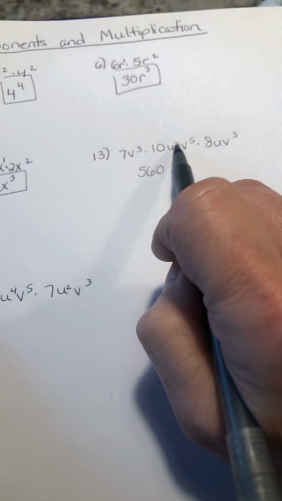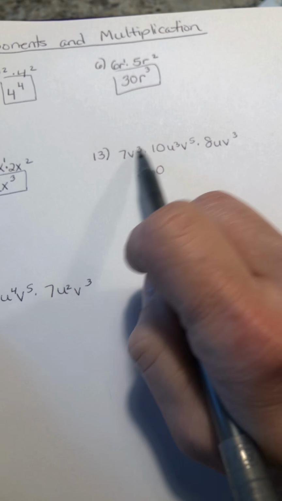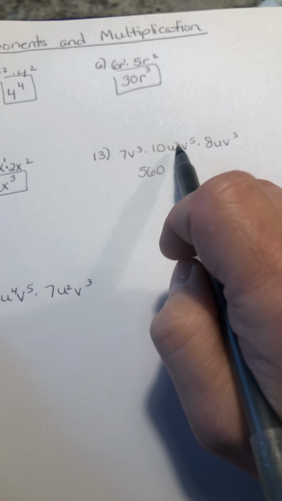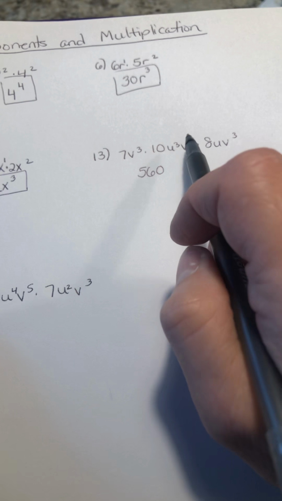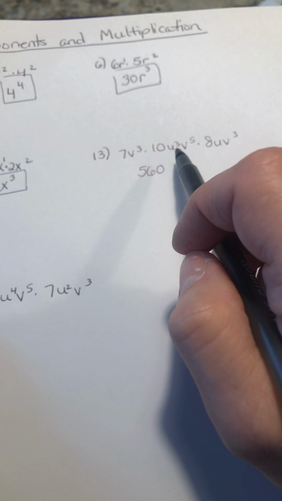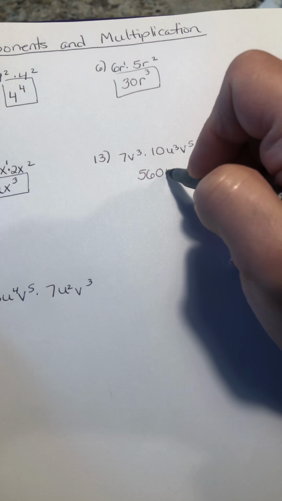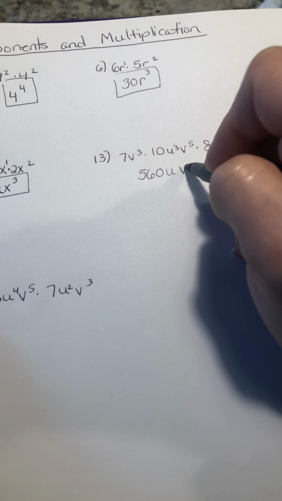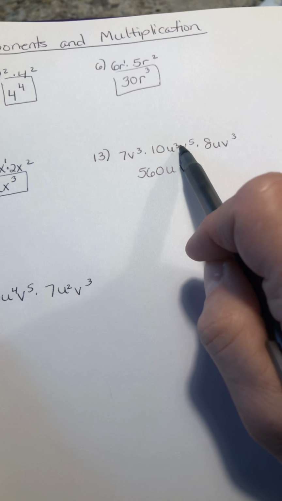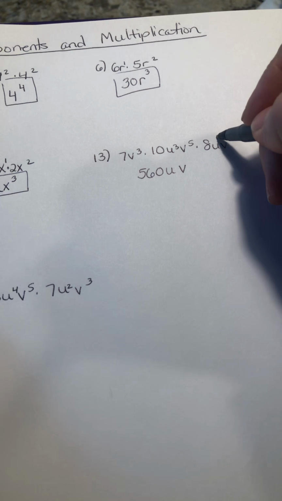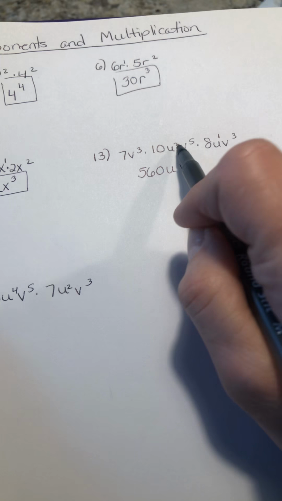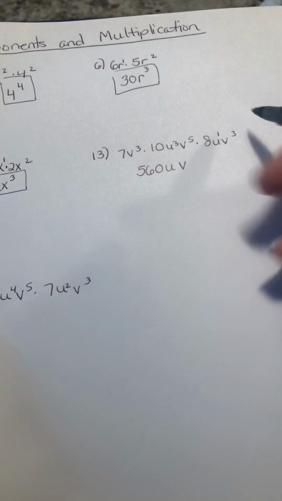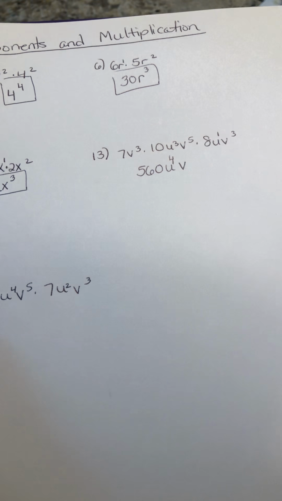And now we're going to look at multiplying the u's and the v's together. So I have u and v, and when we write this out, we're going to write it in alphabetical order, so the u is going to come before the v. So I have u cubed times u to the first. When I multiply like bases, I keep the base and I add the exponents. So 3 plus 1 gives me 4.